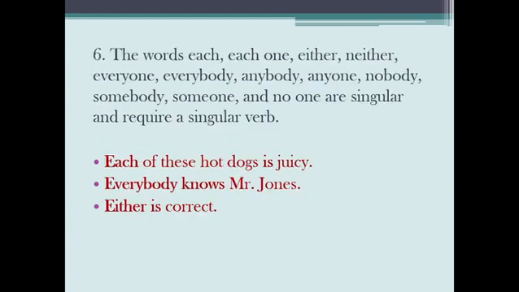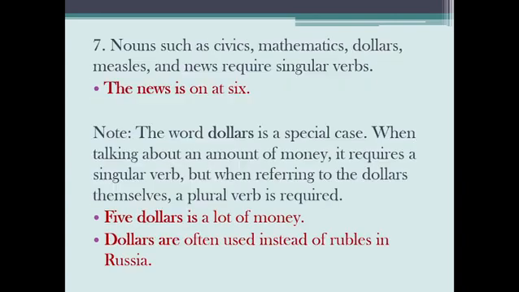The words each one, either, neither, everyone, everybody, anybody, anyone, nobody, somebody, someone, and no one are singular and require a singular verb. For example, each of these hot dogs is juicy. Everybody knows Mr. Jones. So we are not going to be using everybody know Mr. Jones. Everybody knows Mr. Jones. Either is correct. Nouns such as civics, mathematics, dollars, measles, and news require singular verbs. The news is on at 6 o'clock.